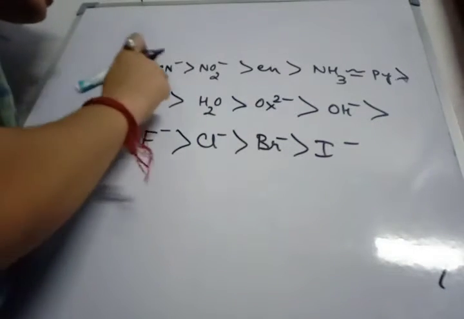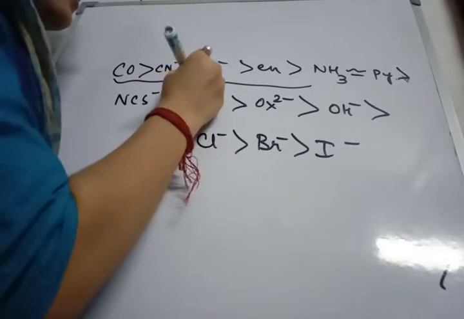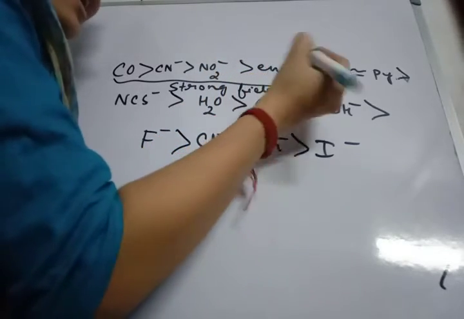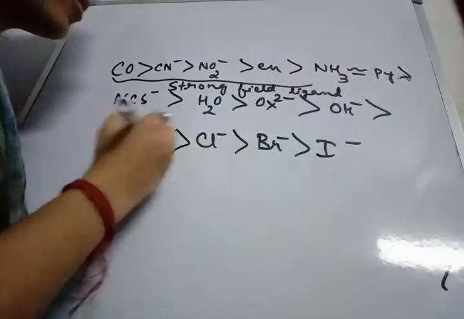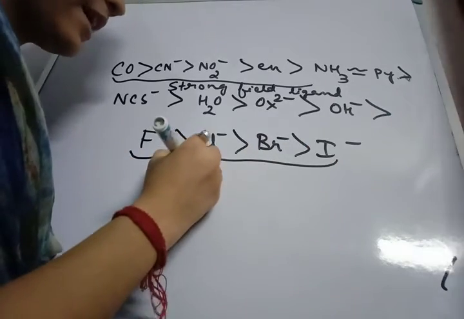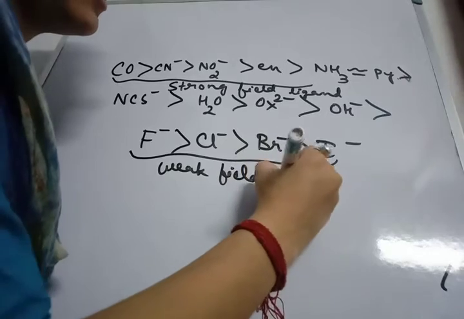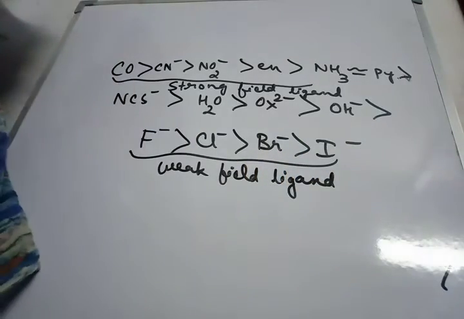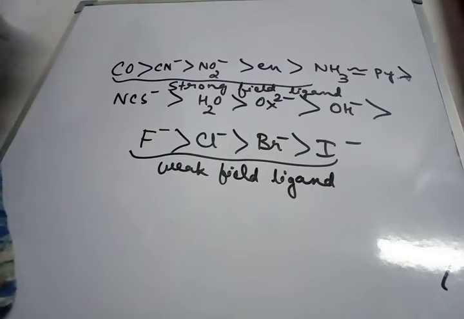Now CO and CN negative are basically strong field ligands. CO is a strong field ligand; NO2, CN negative and amine are also strong field ligands, while ligands like H2O, that is aqua, and hydroxo are weak field ligands. That means strong field ligands possess greater splitting energy, while weak field ligands possess lesser crystal field splitting energy.